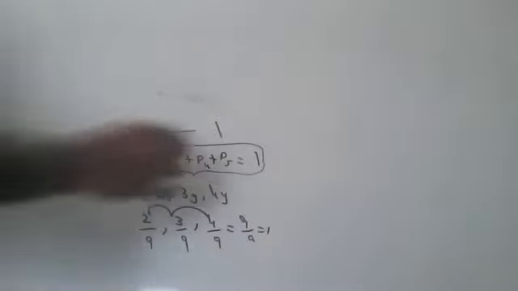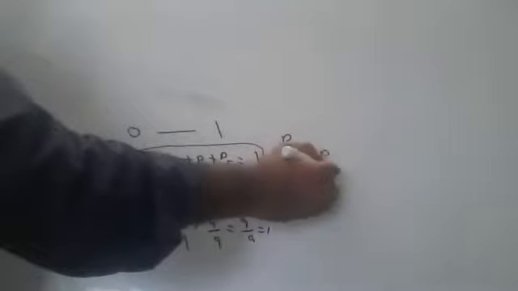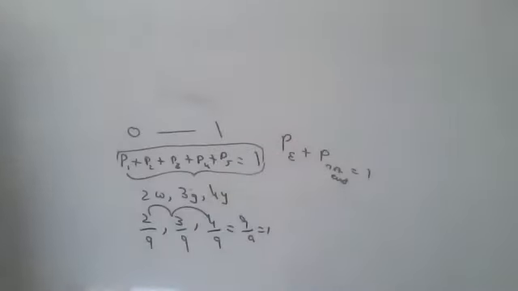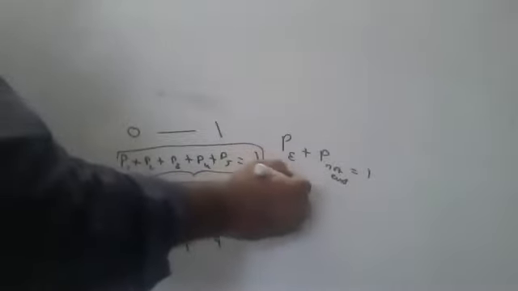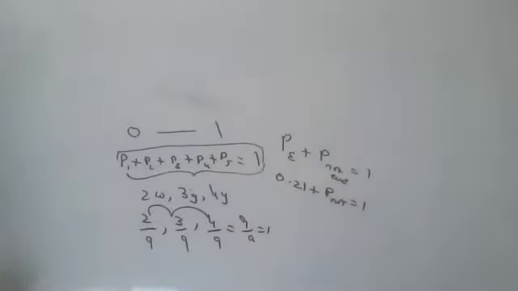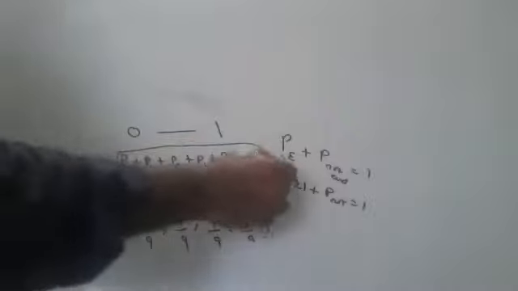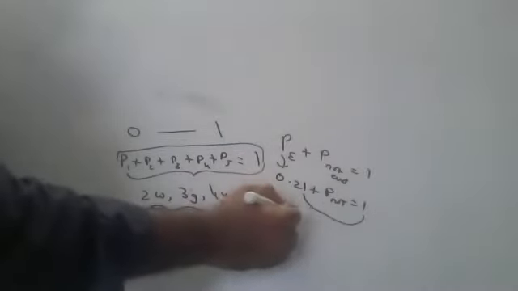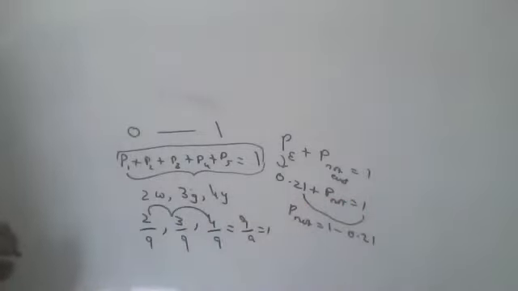Okay. And probability of an event plus probability of not event will always be equal to 1. Someone will say, probability of occurring of an event is 0.21. What is the probability of the event not occurring? You should do 1 minus 0.21, that is 0.79.